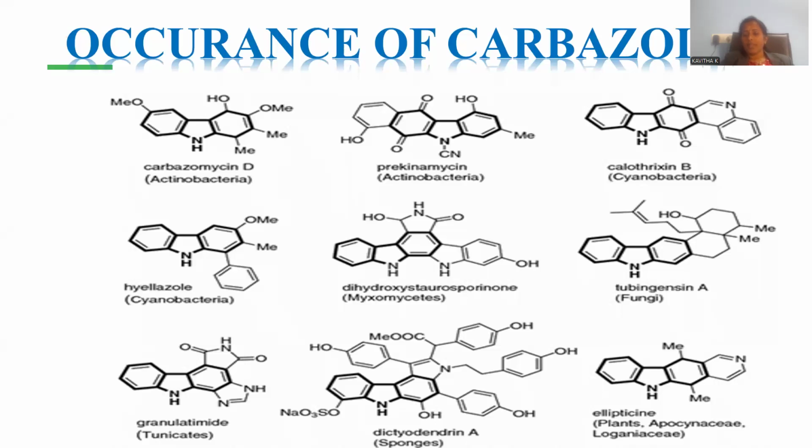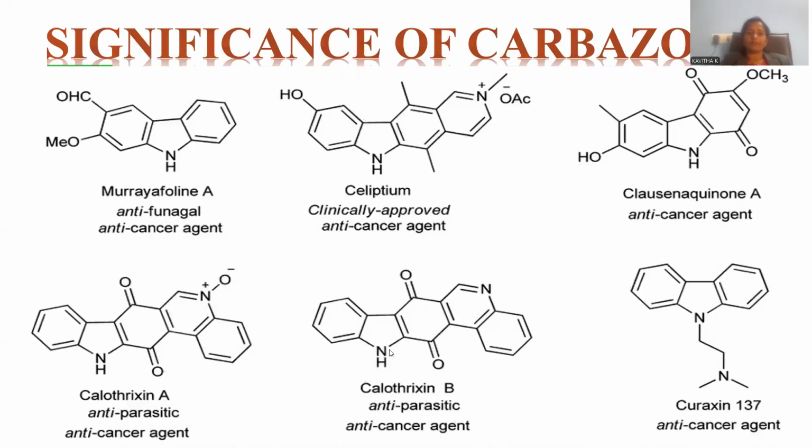Plants, Apocynaceae and Loganiaceae kinds of plants, are also sources from which you are able to extract this kind of carbazole. So these biomolecules also have the composition of carbazole, so that carbazole is a phytochemical and a zoochemical as well. So plant extraction and animal extraction are both possible.